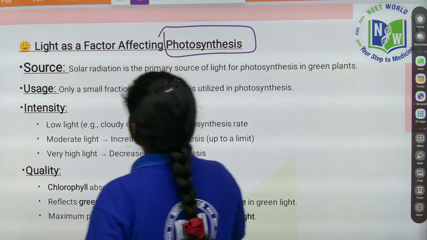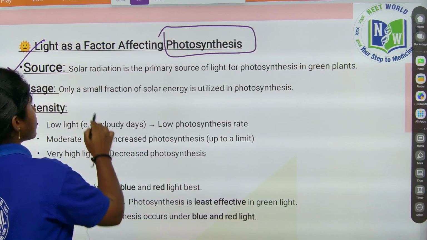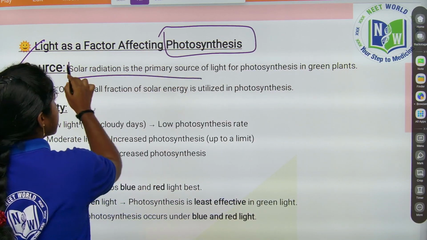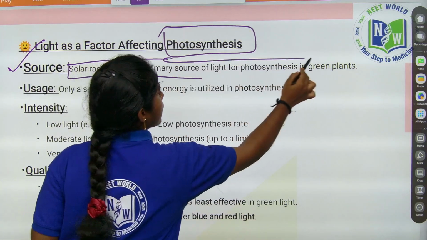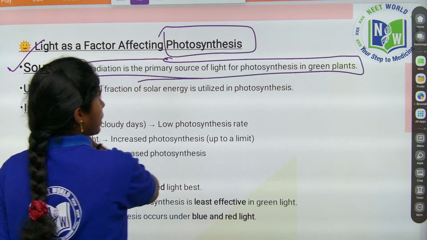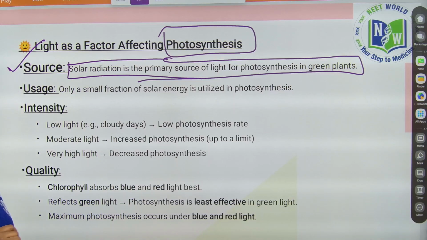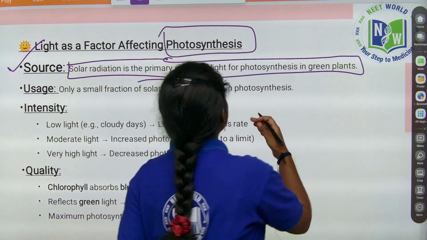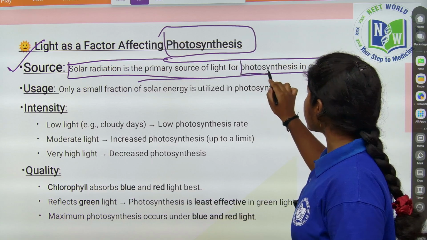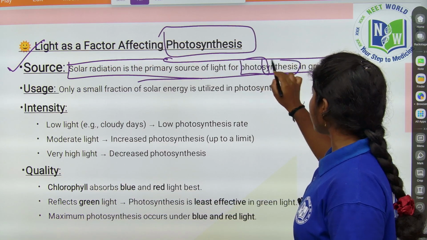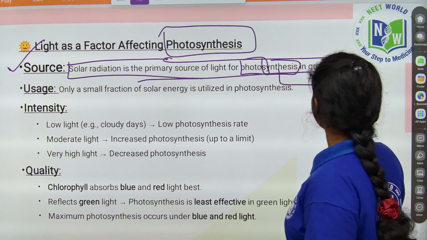The sunlight reaches the earth as solar radiation. It is the primary source of light for photosynthesis in green plants. What is photosynthesis? Plants can prepare their own food by the process called photosynthesis. By using light, they are synthesizing. What is meant by synthesizing? It means production of food.